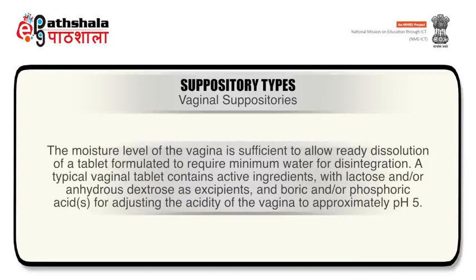The moisture level of the vagina is sufficient to allow ready dissolution of a tablet formulated to require minimum water for disintegration. A typical vaginal tablet contains active ingredients with lactose and or anhydrous dextrose as excipients and boric acid or phosphoric acid for adjusting the acidity of the vagina to approximately pH 5.